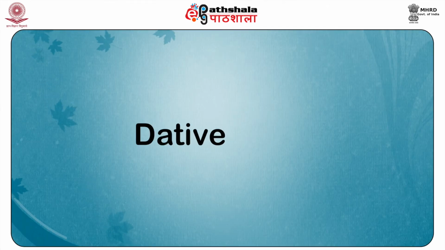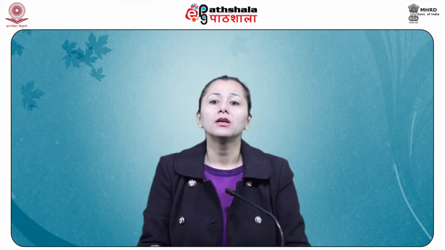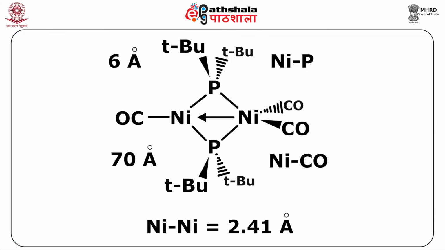The second type of bond is the dative bond. This type of bond is formed when one metal having filled d orbitals coordinates to a metal atom containing empty d orbitals by the donation of a lone pair of electrons. Dative bonds are represented by an arrow instead of a line, starting from the donor metal and pointing to the acceptor metal atom. The bimetallic nickel complex has one dative bond.